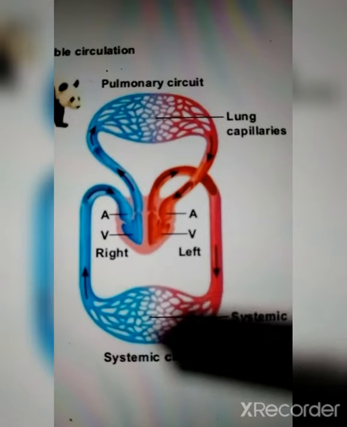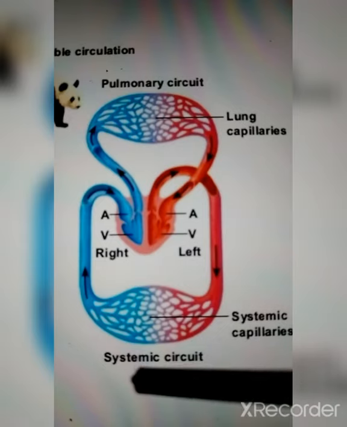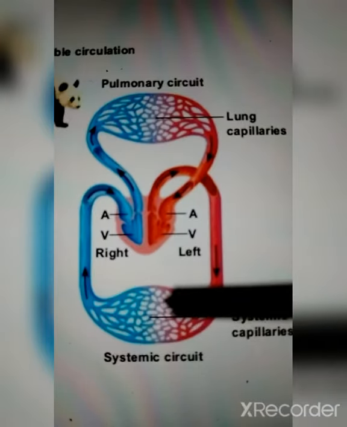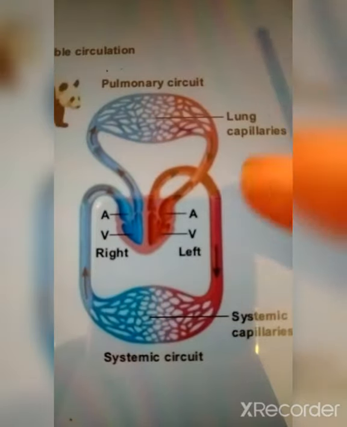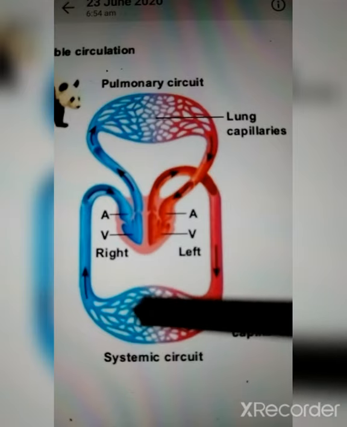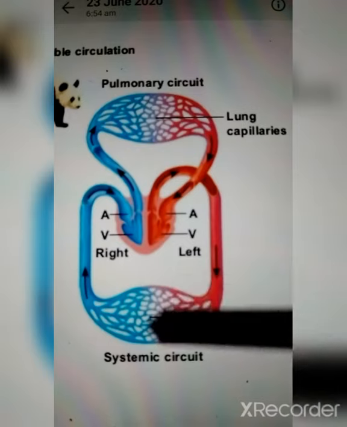And the oxygen from the oxygen rich blood will be used by the body, and you know that for energy the body requires oxygen to break down the glucose. So the energy has been produced and the body has used the oxygen. Now after using the oxygen and energy being released, it would be converted into byproducts, carbon dioxide and water vapor, right? So the carbon dioxide is present over here. You can observe that the color has changed to dark blue, because of the presence of carbon dioxide, as the cellular respiration happened over here.